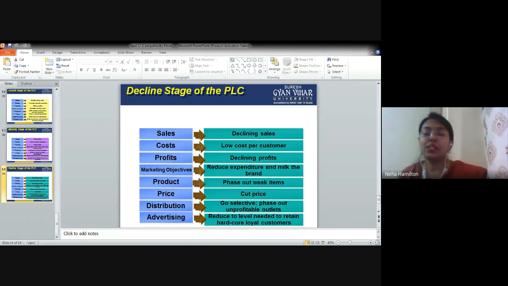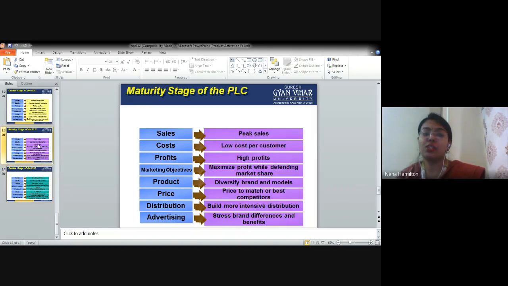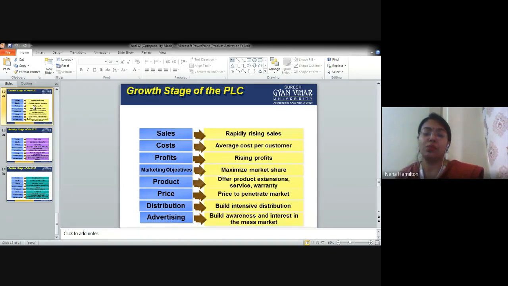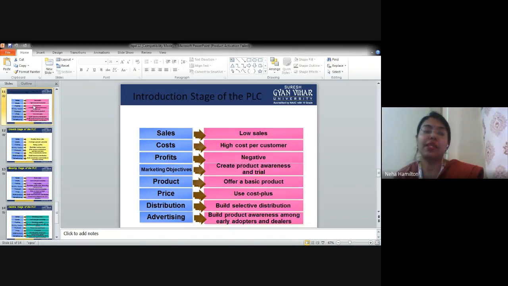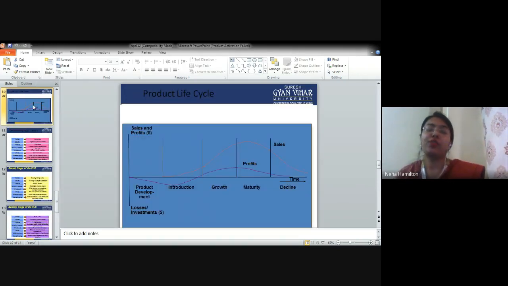So the only stage where you can control your sales to stabilize the graph is the maturity stage. Once you get your sales peak, and you see that your graph is coming down, you have to stabilize it at that particular point of time, to control the product going down, right? So that's it about the product life cycle.